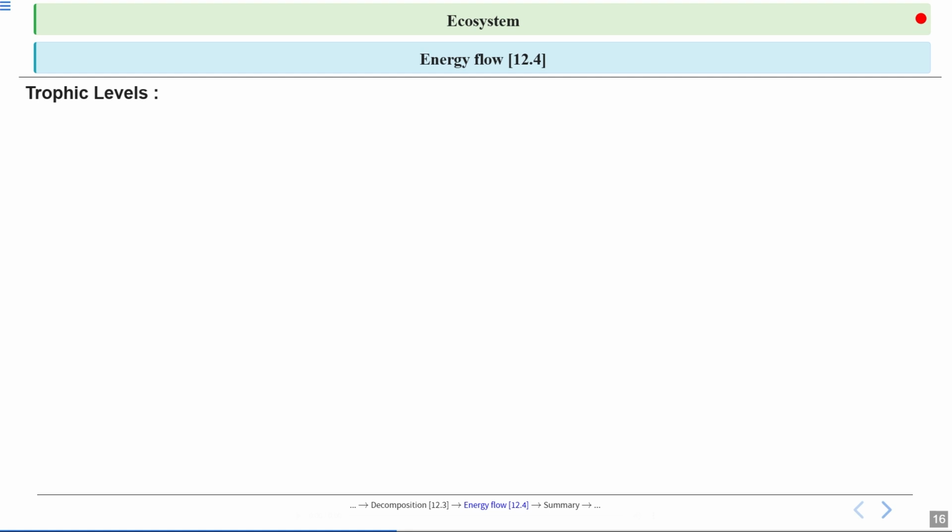Now let's talk about the trophic levels. So trophic levels are like steps in the food chain showing who eats whom and how energy flows. Okay, the first trophic level is occupied by the producers, which are the green plants in the ecosystem. They are known as producers because they make their own food using sunlight.